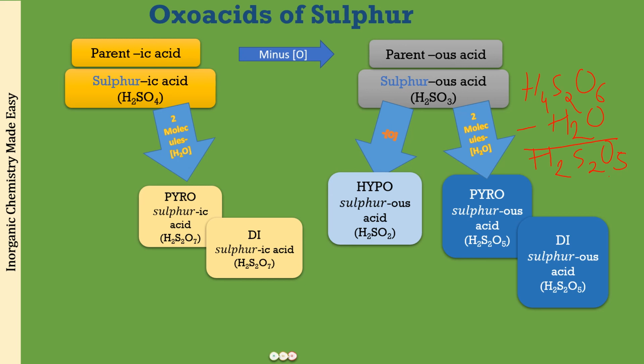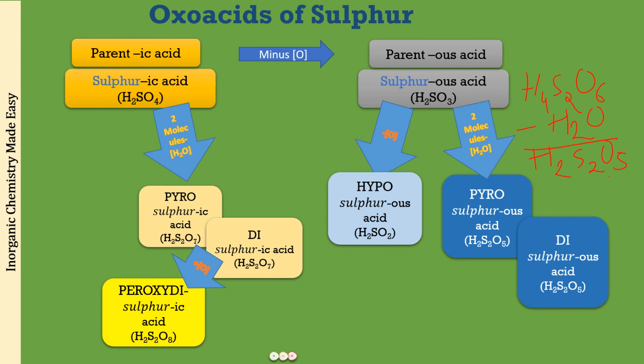The next, what are you going to do? From this pyro or disulfuric acid, you are going to add one more oxygen atom, and this is going to make it peroxo disulfuric acid. We call this peroxo because in the structure of this compound, what you will be seeing is the presence of a peroxy linkage, that is an O single bond O. All right, now this is peroxo disulfuric acid.